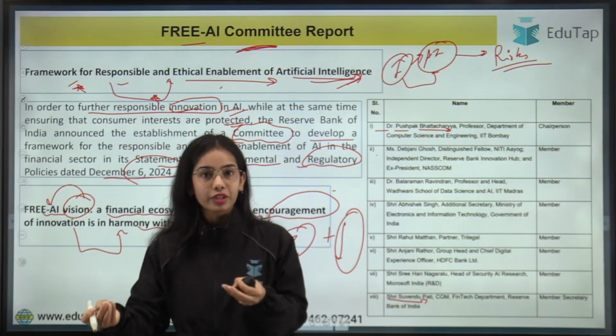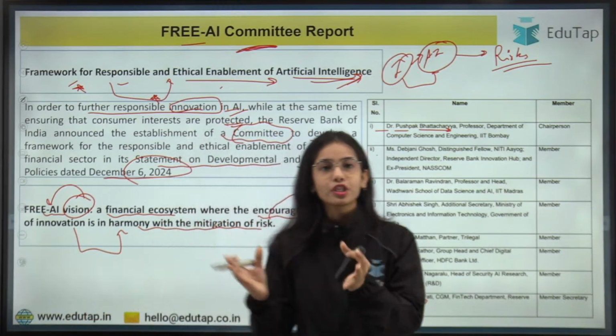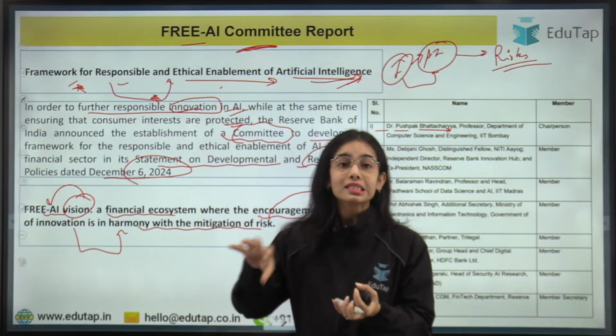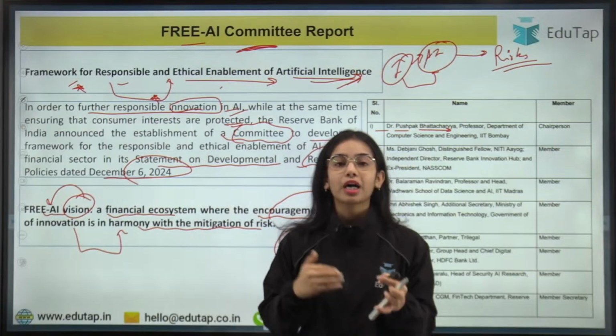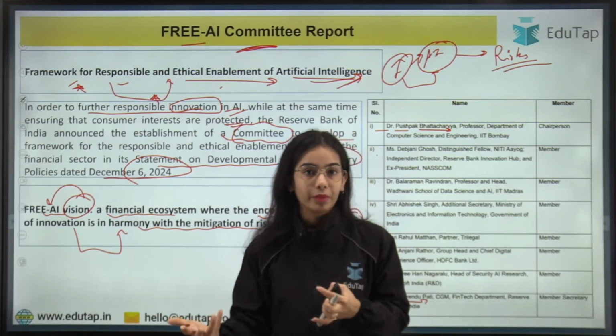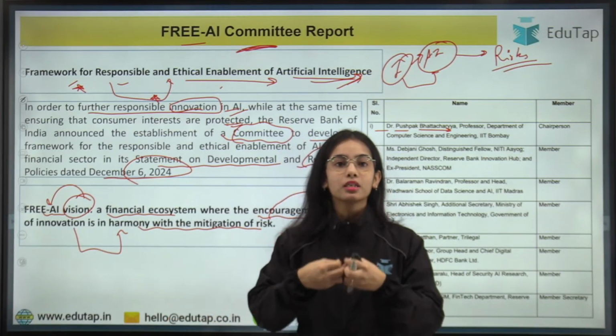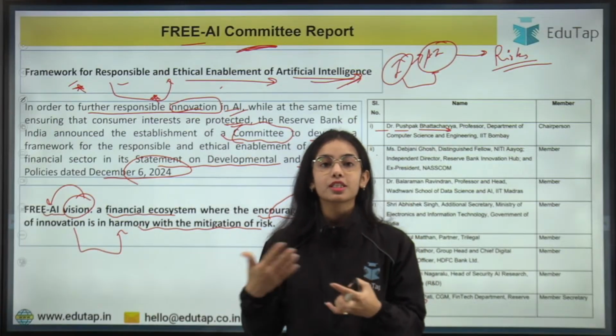The data theft can happen. Okay, so there is a lot of risk involved with artificial intelligence, but at the same time, artificial intelligence is also very valuable because it can boost the financial sector and make the processes faster.